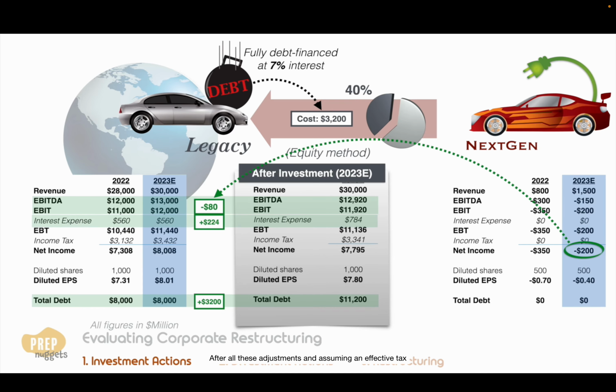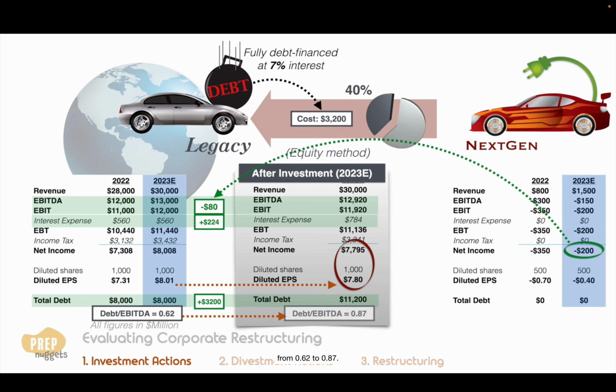After all these adjustments and assuming an effective tax rate of 30%, the net income of Legacy is estimated to be about $7.8 billion, which gives us a diluted EPS of $7.80. Undoubtedly, the EPS will be lower due to expected losses from Next-Gen and higher interest expense from taking on more debt. The company's debt to EBITDA ratio will also increase from 0.62 to 0.87. However, this is still a low leverage ratio, so it's not much of a concern.